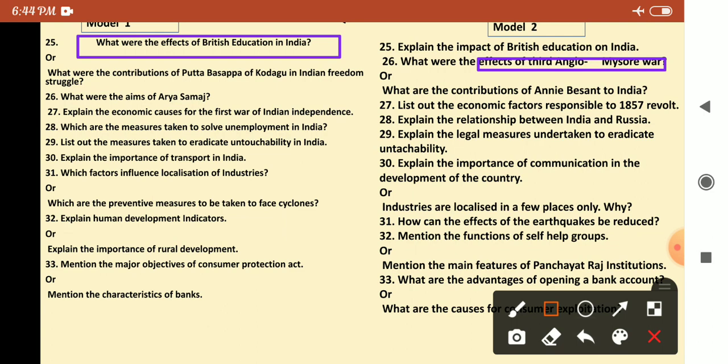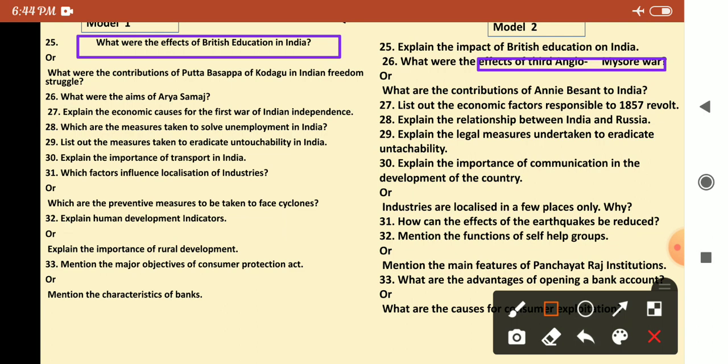And next, the 27th question. First, what are the economic causes for the first war of Indian independence? But here, in the 27th question: economic factors responsible for the 1857 revolt. Same lesson, question also the same, but the way of asking is different. 1857 revolt here, but here first war of Indian independence.